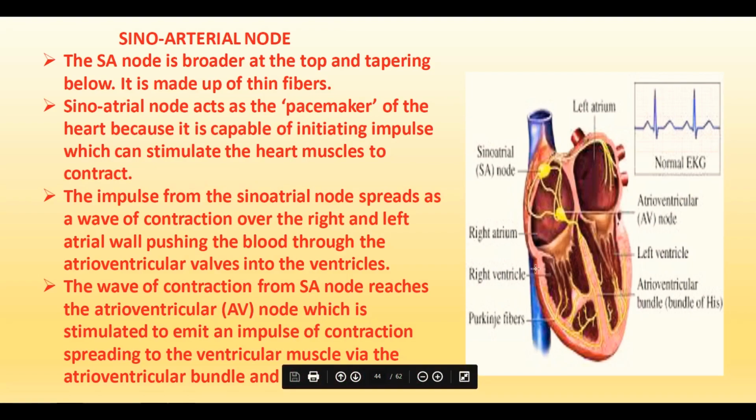Then this wave of contraction from the SA node reaches the atrioventricular node, the AV node. This is the SA node and this is the AV node. So the contraction waves are passed on from the SA node to the AV node, and this reaches the atrioventricular wall. From there the impulse of contraction spreads to the ventricular muscles.